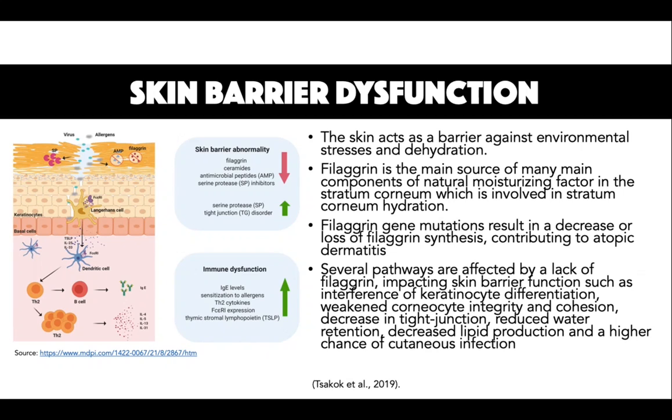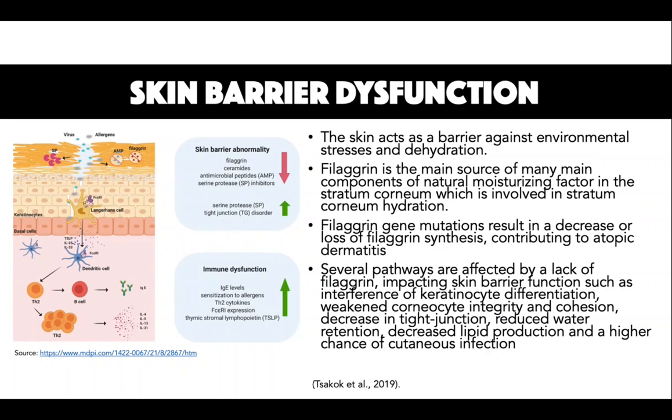Filaggrin gene mutations result in a decrease or loss of filaggrin synthesis and are known to contribute to the onset of atopic dermatitis. Several pathways are affected by a lack of filaggrin, impacting skin barrier function, such as interference of keratinocyte differentiation, weakened corneocyte integrity and cohesion, decrease in tight junctions, reduced water retention, decreased lipid production, and a higher chance of cutaneous infections.